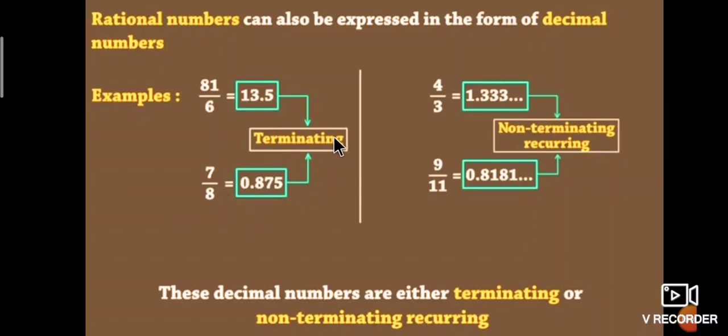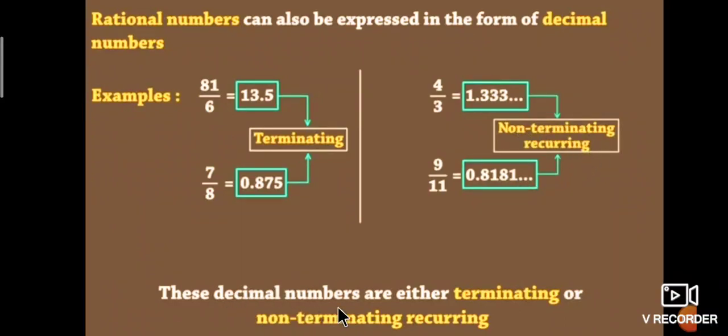These are called terminating decimals because they have an end point. Another example, 4 by 3: dividing 4 by 3 gives 1.333, and so on. Similarly, 9 by 11 is equal to 0.8181, and so on. These are called non-terminating.